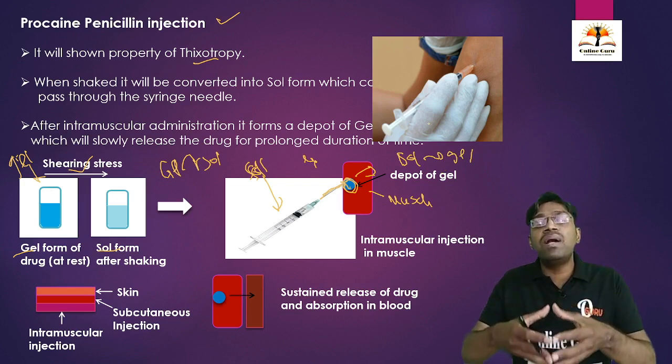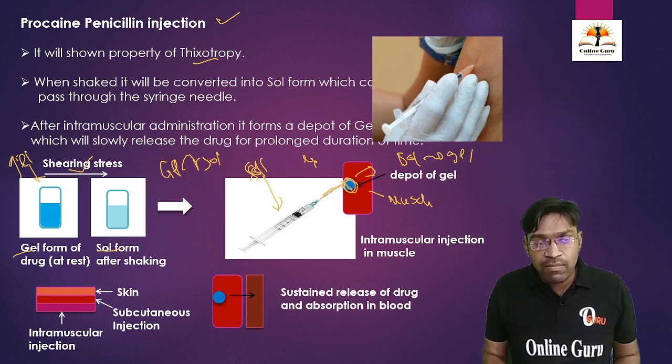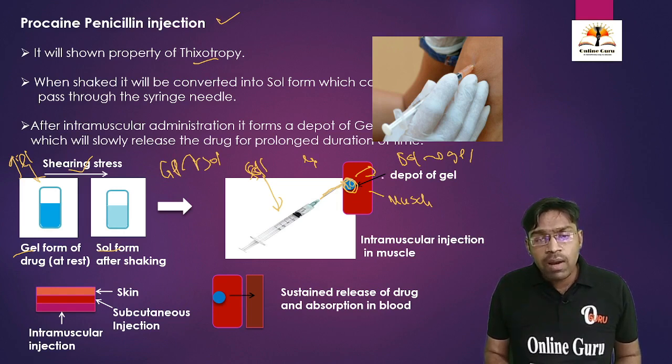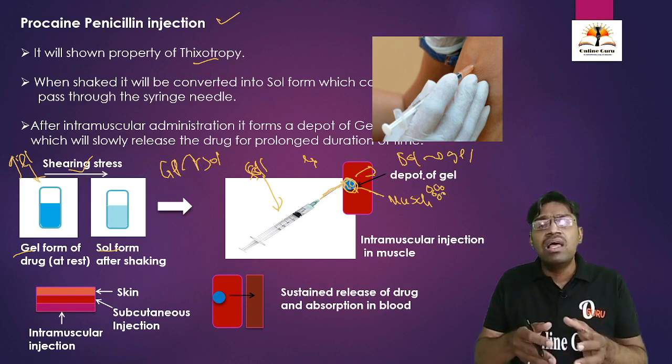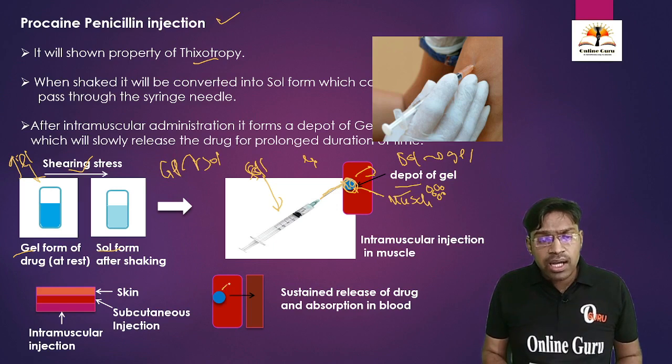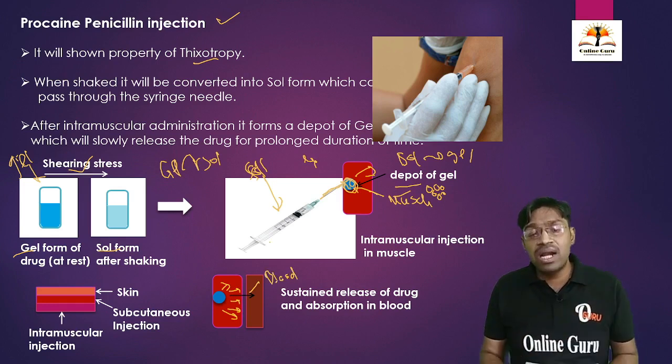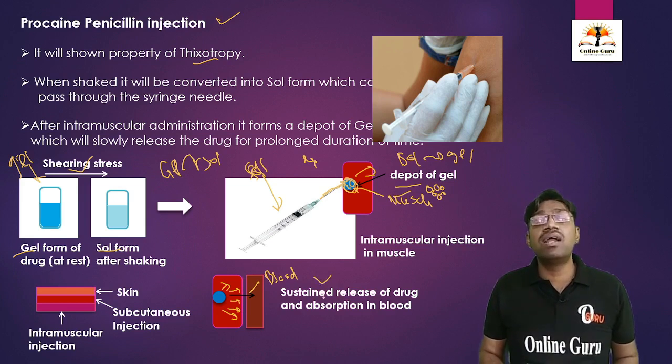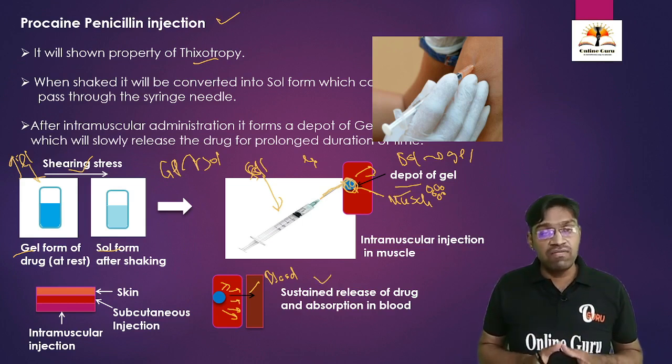Again there is development of cohesive forces between the molecules, and the molecules come together and form a gel with a high viscosity, and this forms a depot of a gel. From this depot, the drug is going to slowly release into the bloodstream, or systemic circulation, and hence we get a prolonged or sustained release of the drug and prolonged duration of action of the drug.